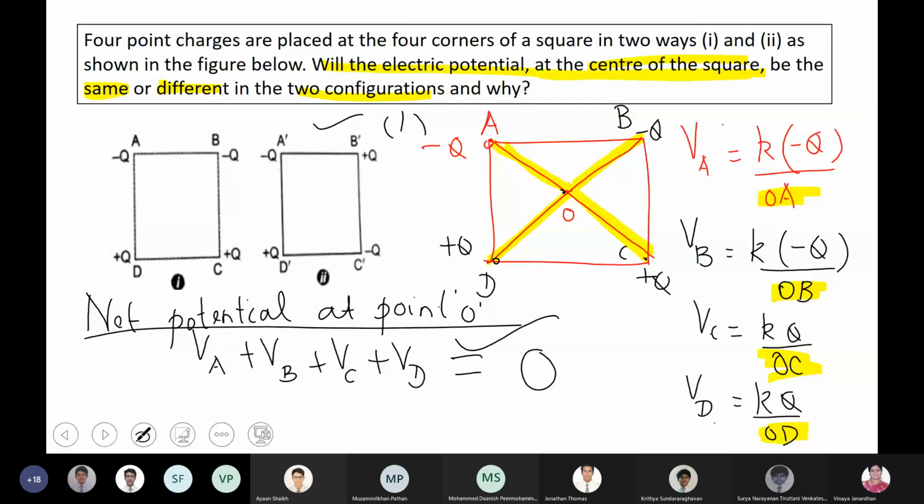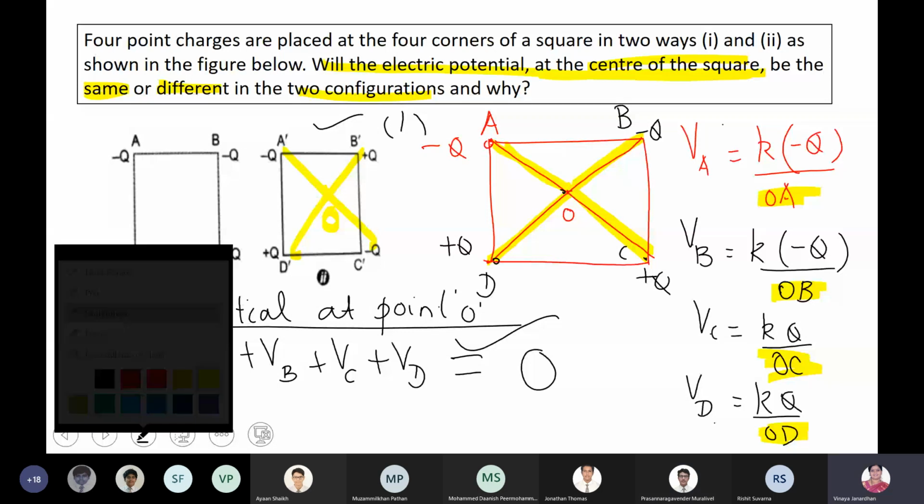Rishit, did you solve this, or should I do it? Ma'am, but both the diagrams are squares, right? Yes, both the diagrams are squares. So OA, OB, OC are all equal.